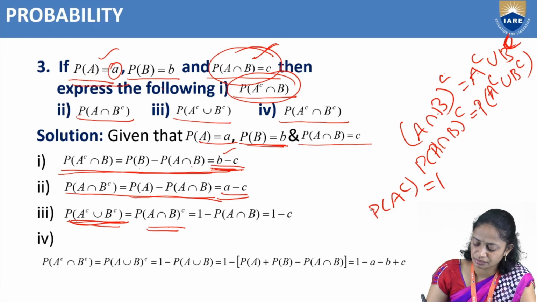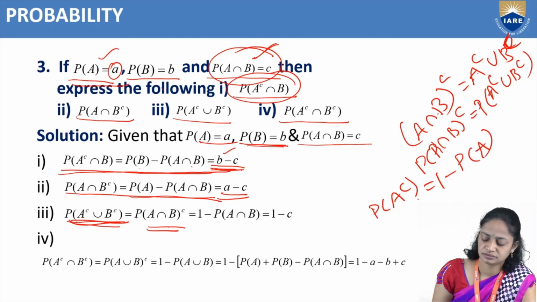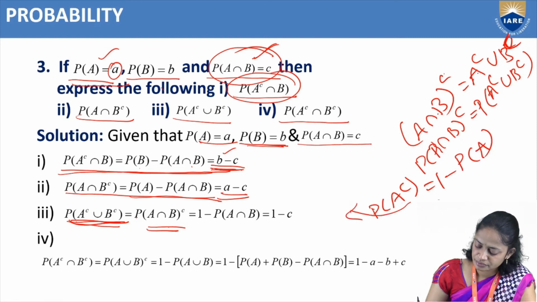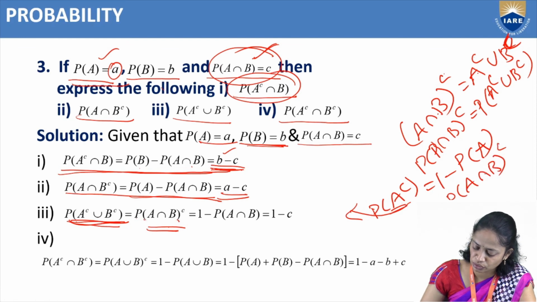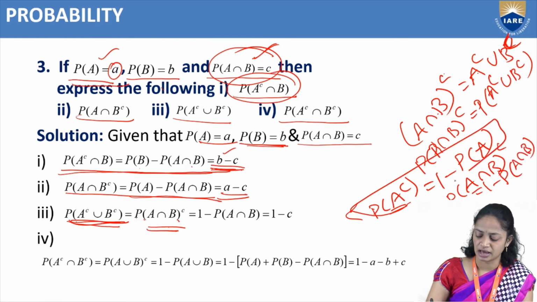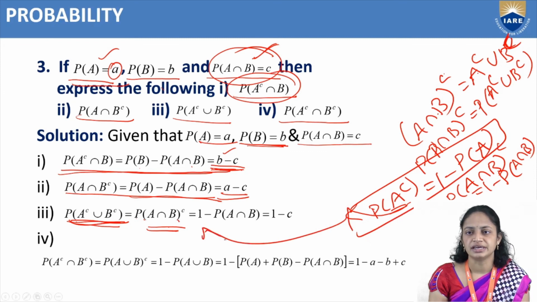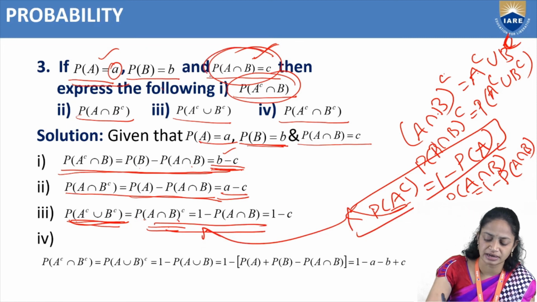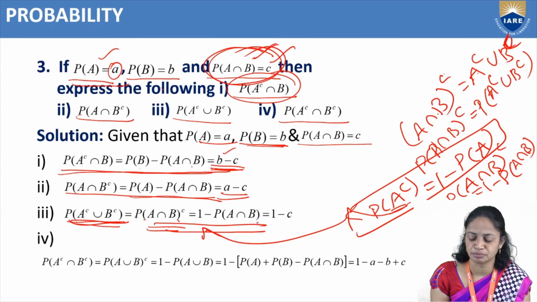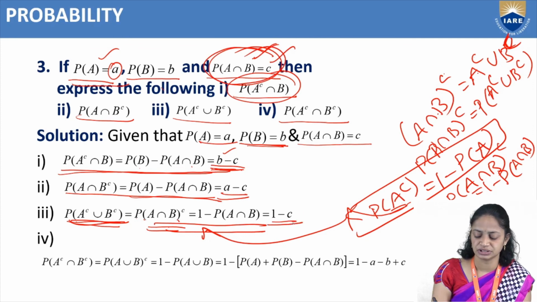So from the second statement of the theorem, that is the formula probability of A complement equals 1 minus P of A. So by using this one, in place of A we have to write A intersection B. So probability of A intersection B whole complement equals 1 minus P of A intersection B. We have already probability of A intersection B equal to C. So 1 minus P of A intersection B equals 1 minus C. Okay, so this is the answer.